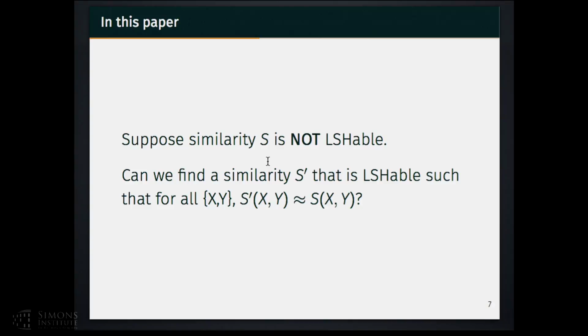So the main problem that we want to tackle in this paper is as follows. Suppose that you have a similarity which does not have an LSH. In other words, it's not LSHable. Are we able to find another similarity S prime which is LSHable and can help us approximate our initial similarity S?